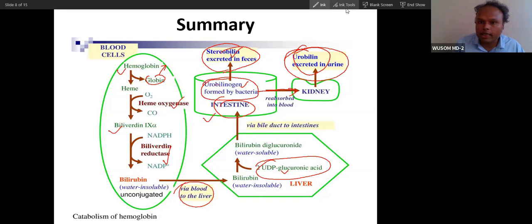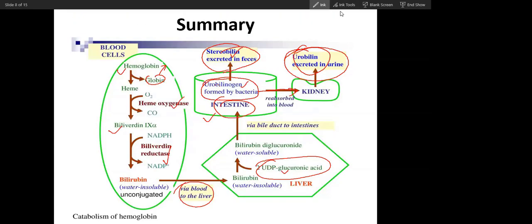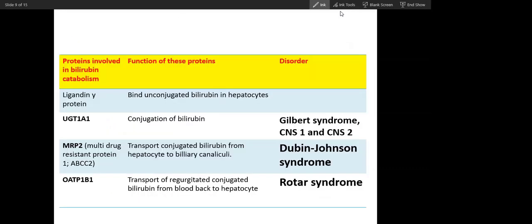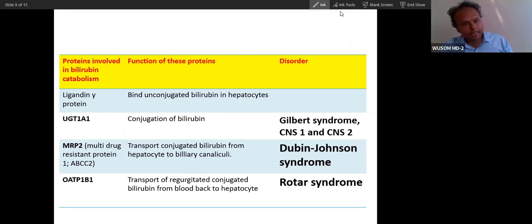So did you all understand the whole heme metabolism, catabolism? It is very easy to memorize. Did you understand? Yes, sir. Okay. So will you memorize, Somaira? Yes. Okay. So now let's see this.